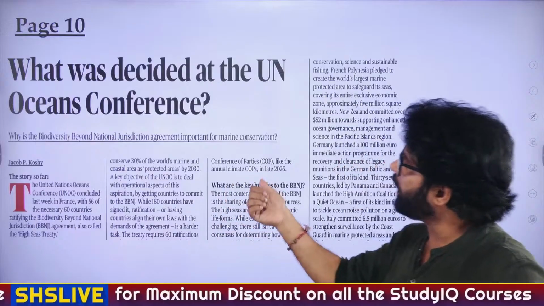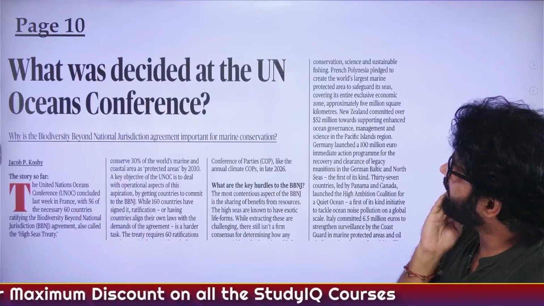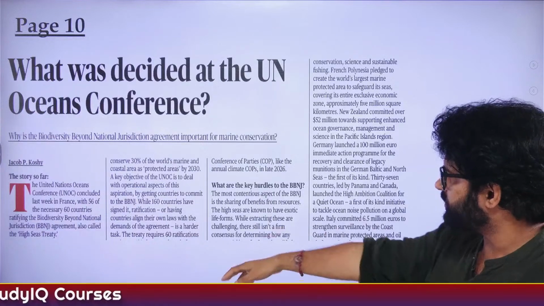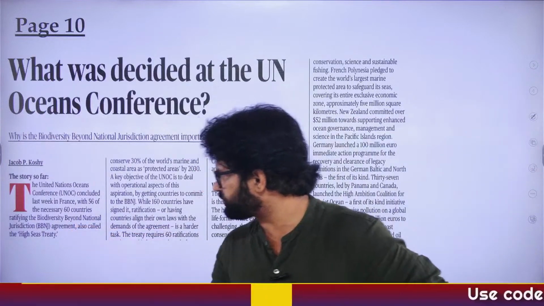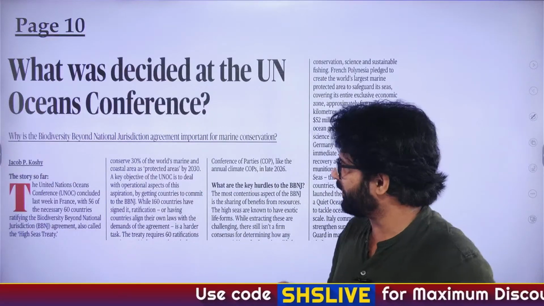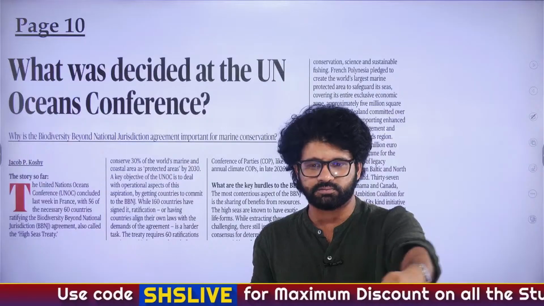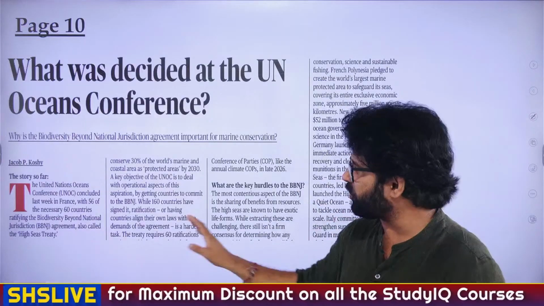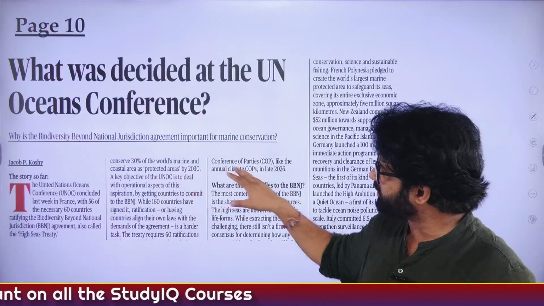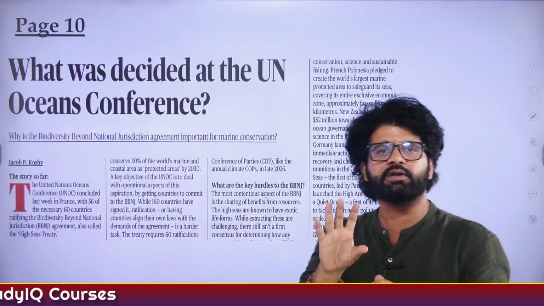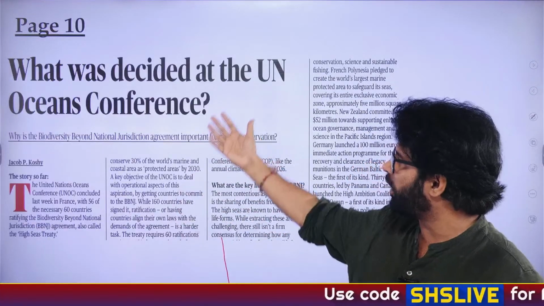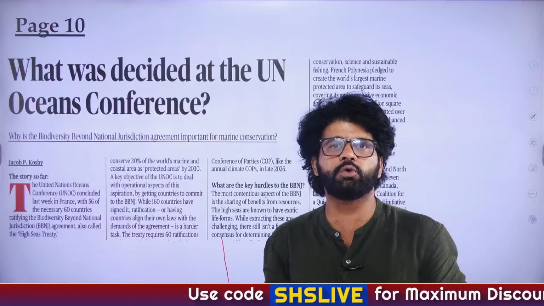Cool. Now, page number 10, what was decided at the UN Ocean Conference? And the UN Ocean Conference and this BBNJ, biodiversity beyond national jurisdiction, that also we have discussed earlier. I don't remember the exact date, but obviously after 10th of this June, in between, we have talked about this biodiversity beyond national jurisdiction, which is also known as the High Seas Treaty. What are high seas? There are keywords here. Anyway, this is environment, and environment is very important from the UPSC perspective.